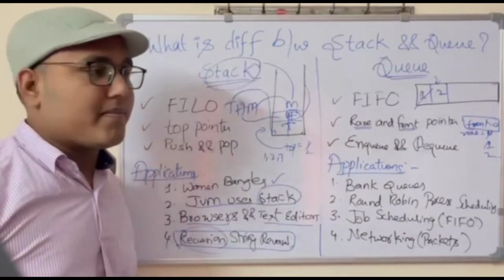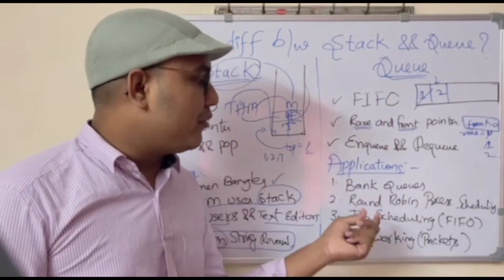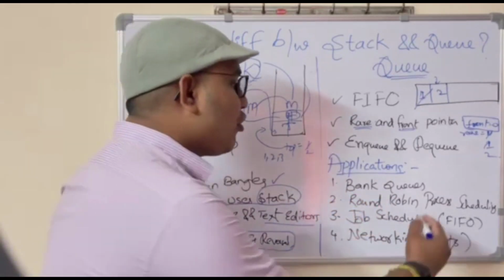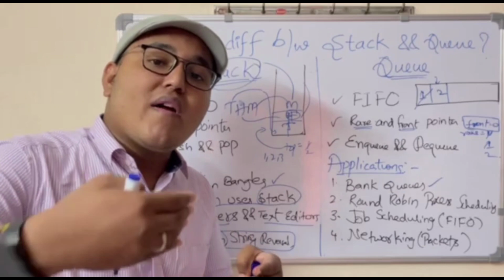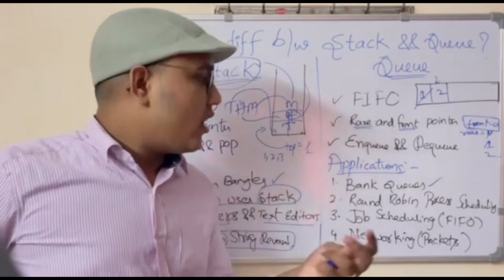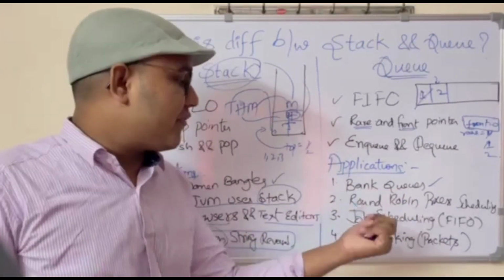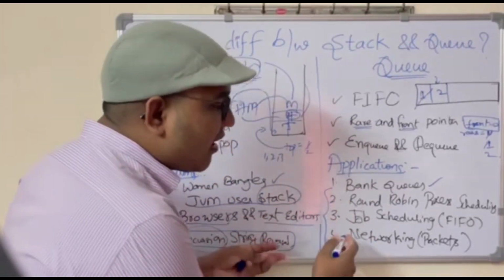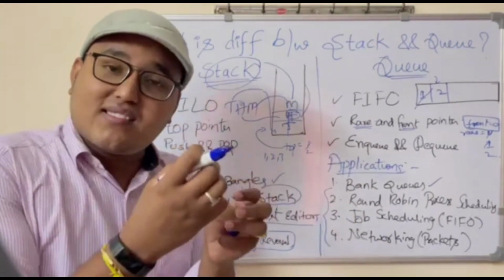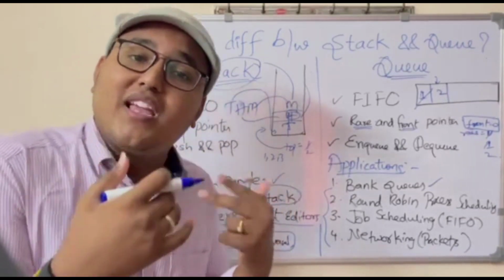Coming to the examples of queue, we all know if you go to the banks, if you go to the hospital, the people who come first will be served first. These are live examples of queues, and there are some OS functionality. These are all operating system constructs where queue is being implemented.